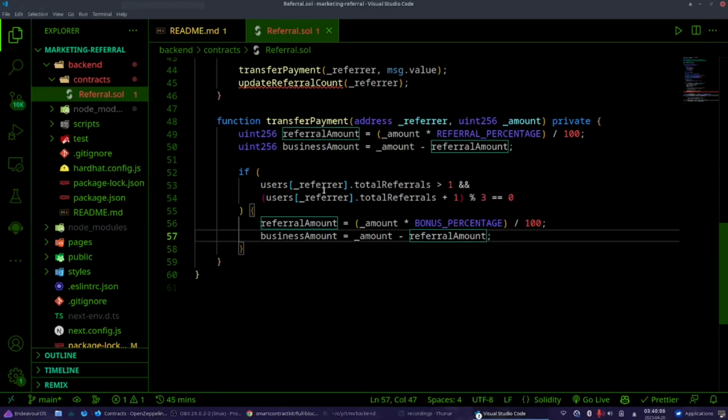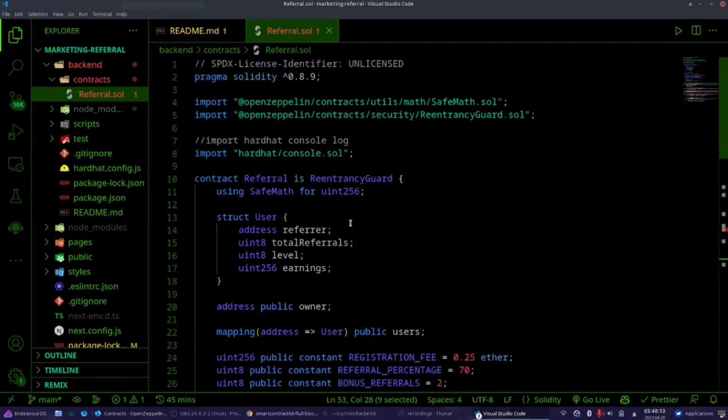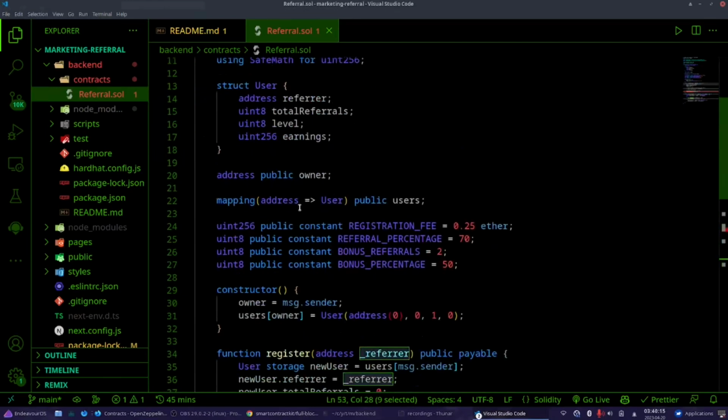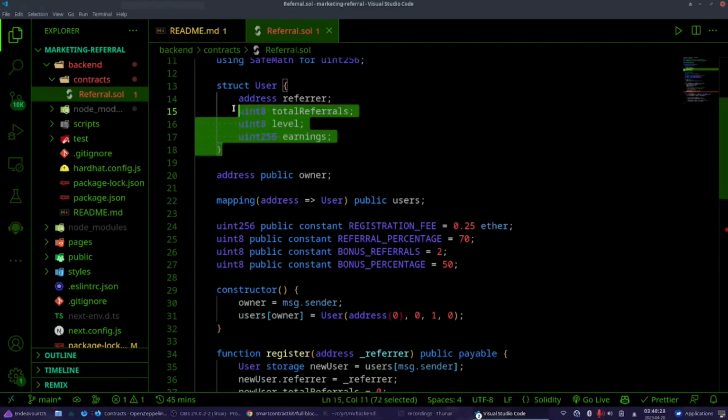business contract. So here I get the users mapping, I give the referrer address, so it finds me the struct, because that's what it does. You give the address into the users mapping, and it directs you to the struct of the user.